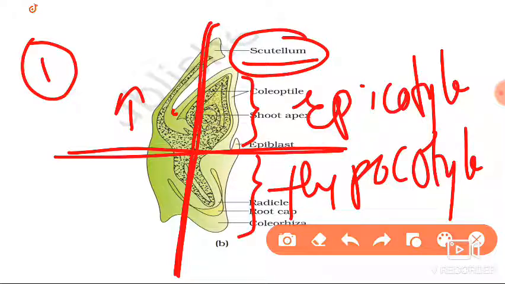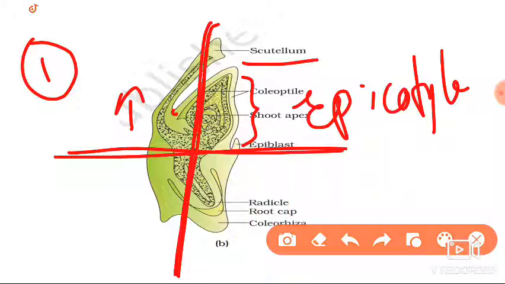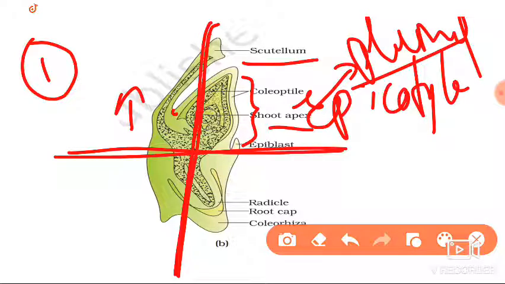And if you observe the next one, in the epicotyl region there is the presence of the shoot apex, or we call it the plumule. The writing is not that good, just understand it. Plumule, or shoot apex. This plumule is covered by a hollow covering, the coleoptile. The shoot apex is mainly covered by a hollow membrane. Here you can see this hollow membrane. We call it the coleoptile.